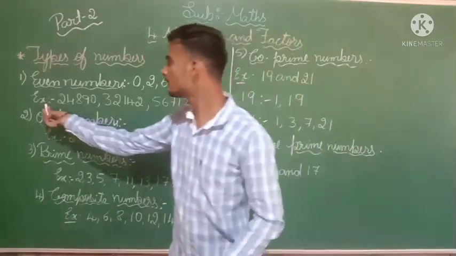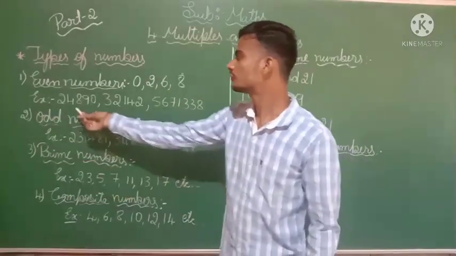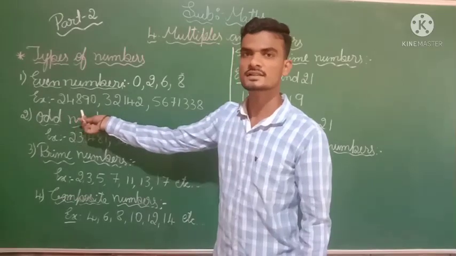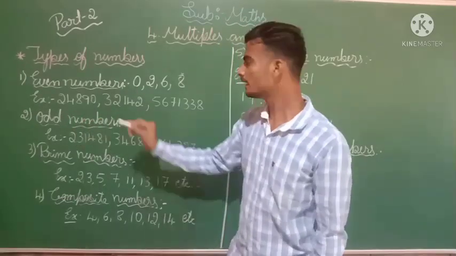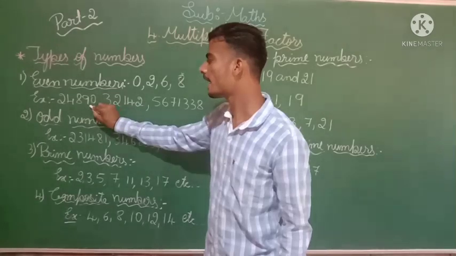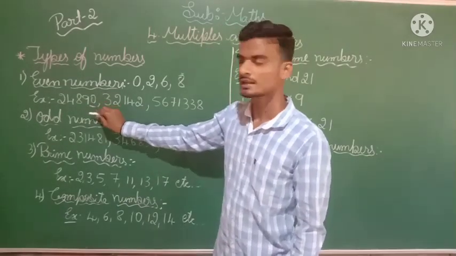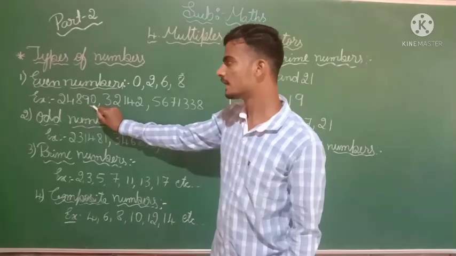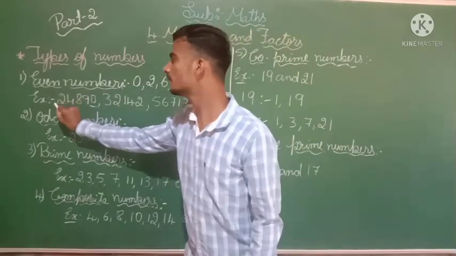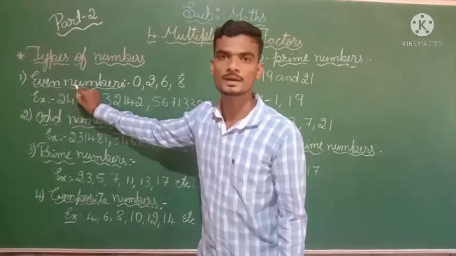See here, for example, I have written 24,890. Here at last this number ends with a 0. You observe carefully, this number ends with a 0, so we call this number an even number.